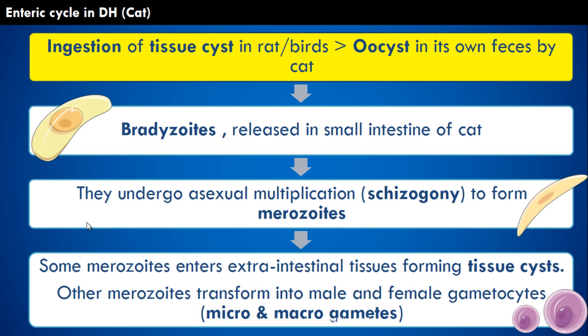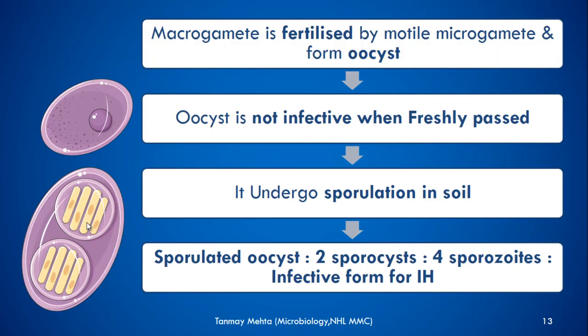They undergo asexual multiplication and form the merozoite, and this merozoite enters into the extraintestinal tissue, and they form tissue cyst in the cat. But some may transform into the gametocyte, micro as well as macro gametocyte. The macrogamete is fertilized by microgamete, and it forms an oocyst, and we know that freshly passed oocysts are not infective.